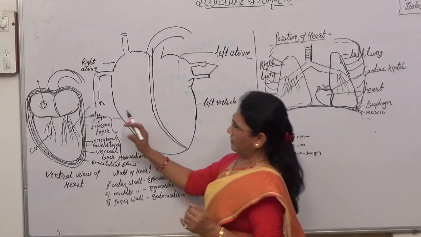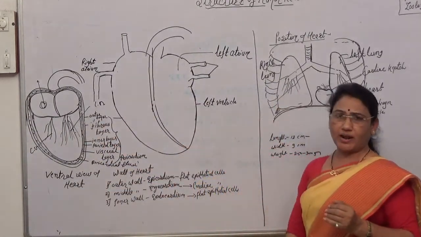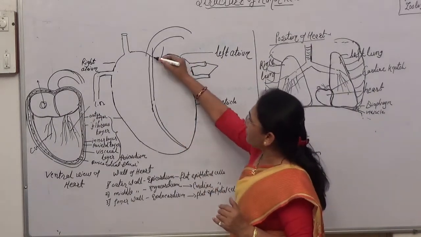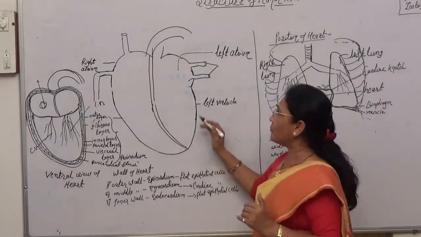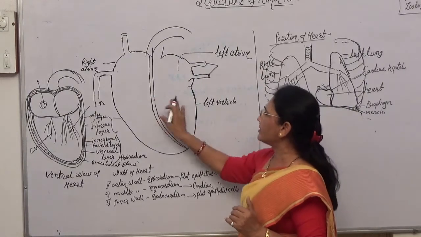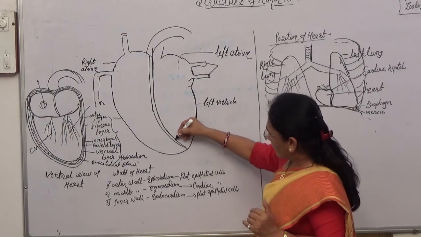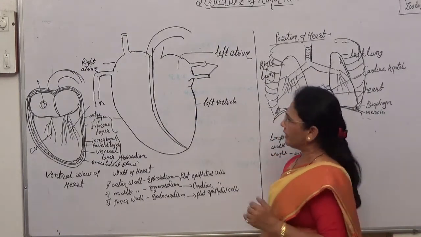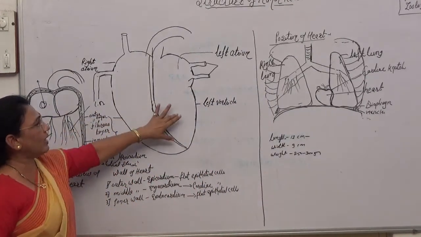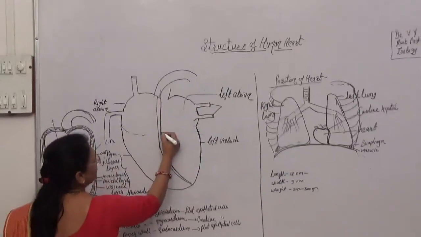So this is the external or the ventral view of the heart. If you see the internal structure of the heart, it is divided into two parts by a septum. That septum is called the longitudinal septum. It passes from the upper side towards the lower side, and it is called the auriculoventricular septum. It's a longitudinal septum, and it divides these two halves of the heart again into four chambers by forming the transverse septum here.